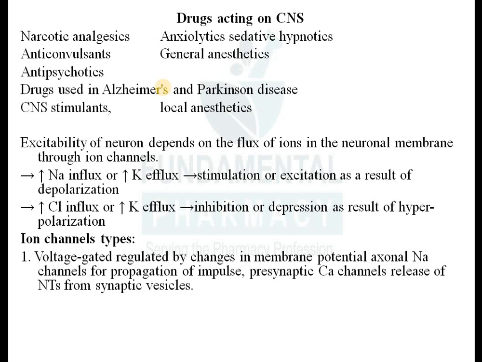So there are two kinds of voltage gated ion channels in the neuronal cell. First one is the sodium channel which is present in the axonal membrane of your nerve cell, right? And second one is the presynaptic calcium channels. What is the role of your sodium channels? They will conduct the impulse.